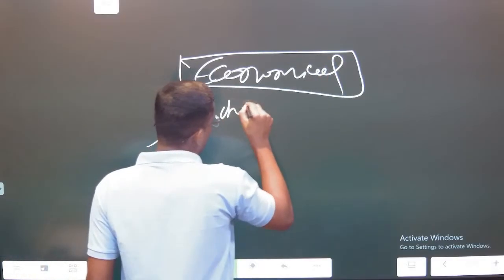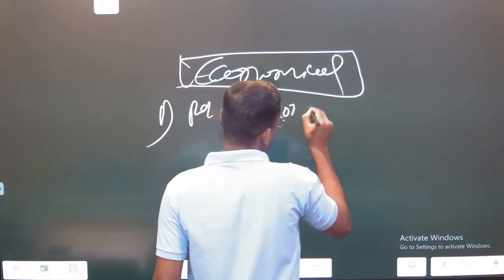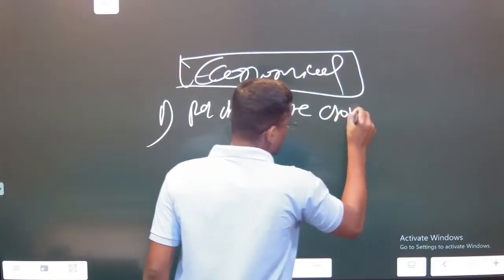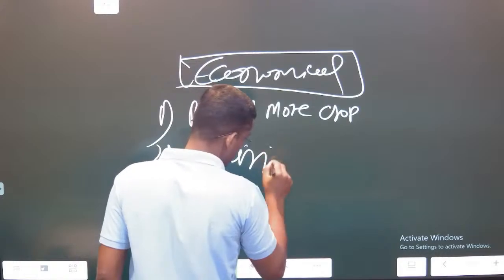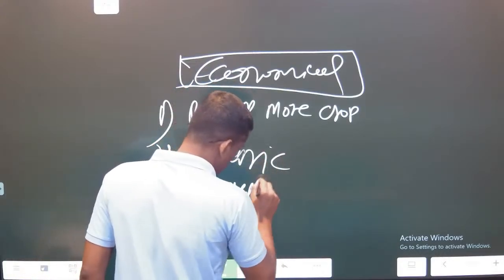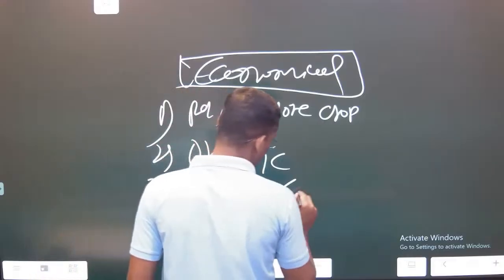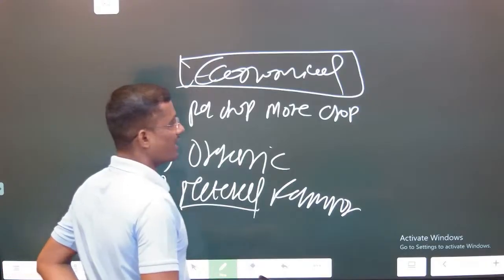Per Drop More Crop. Organic farming, natural farming. Paramparagat Krishi Vikas Yojana.